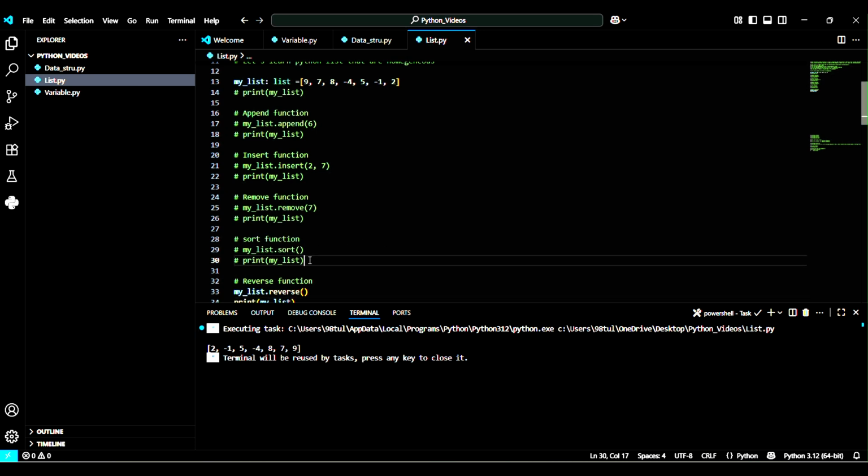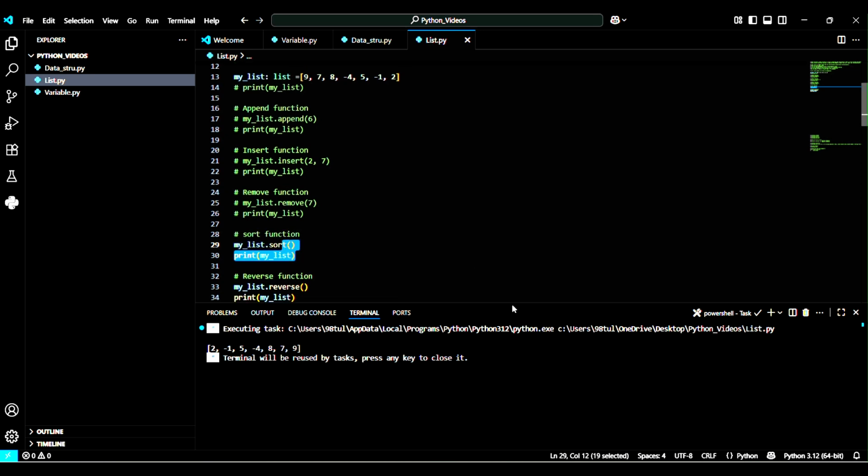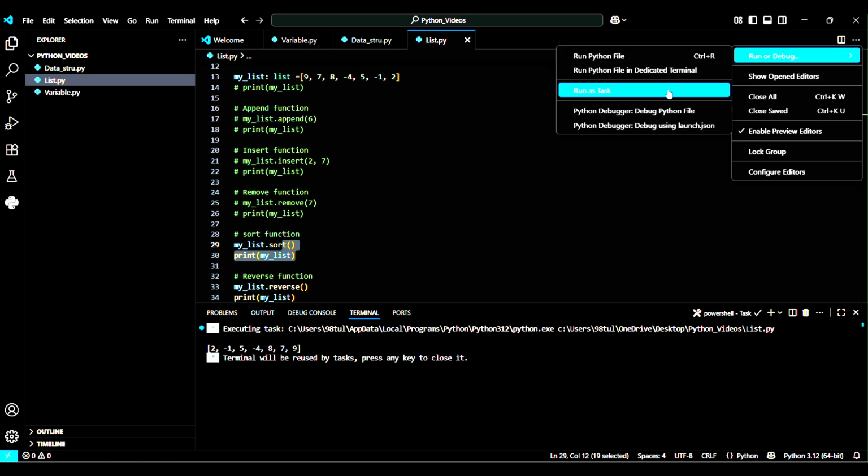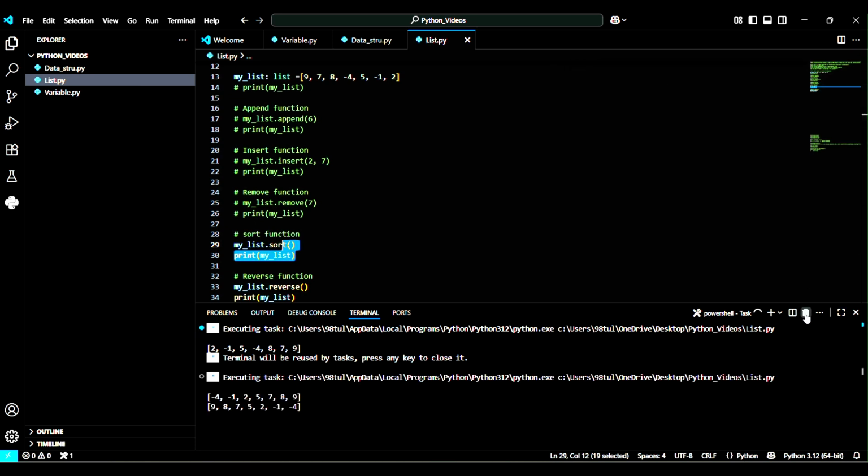Let me uncomment this line and see what is the difference between reverse and sort. See, first if we sort the list, then, as I just said, it will arrange the list in ascending order. So minus 4, minus 1, 2, 5, 7, 8, 9.